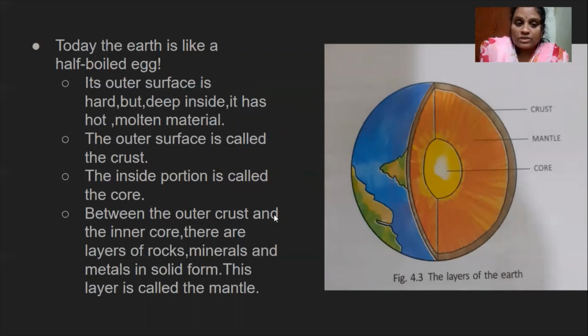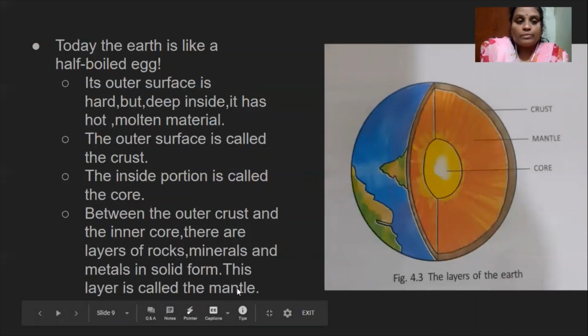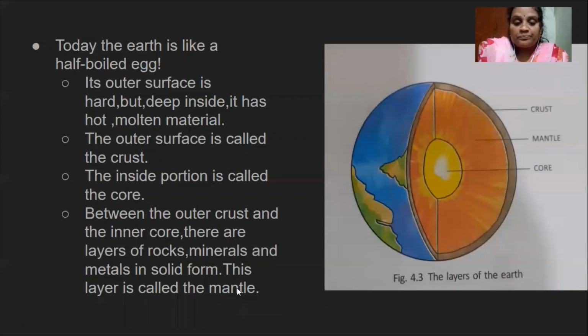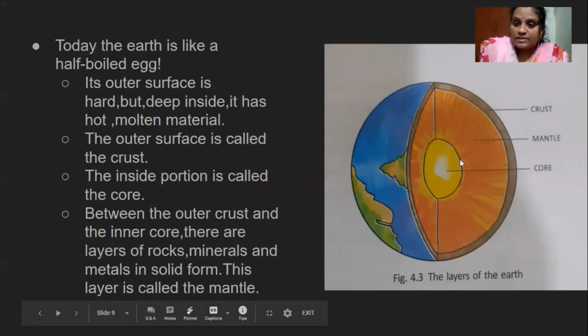Between the outer crust and the inner core, there are layers of rocks, minerals and metals in solid form. This layer is called the mantle. Here, between the first layer, that is crust, and the third layer, core, we have the second layer, that is mantle.